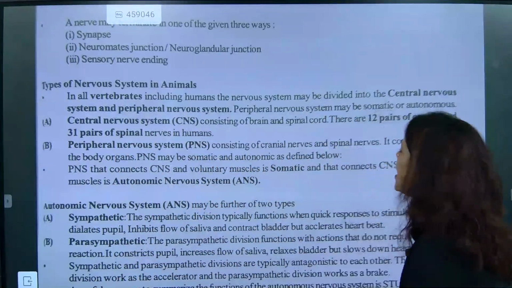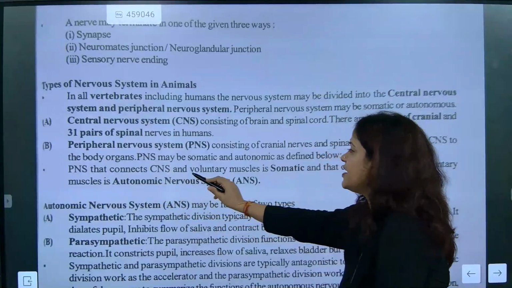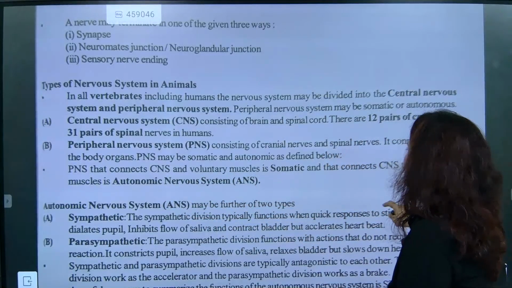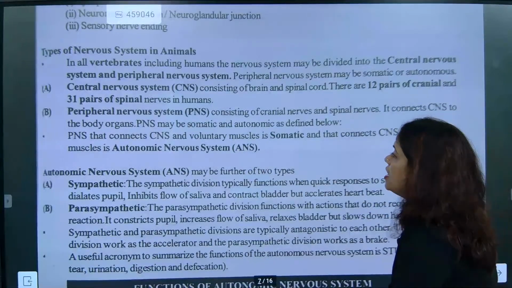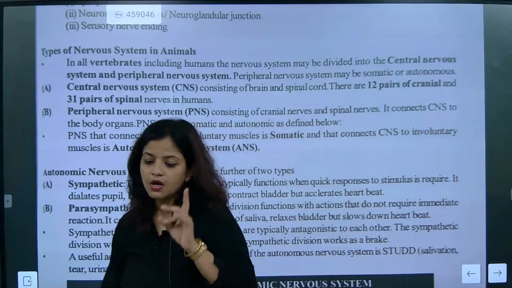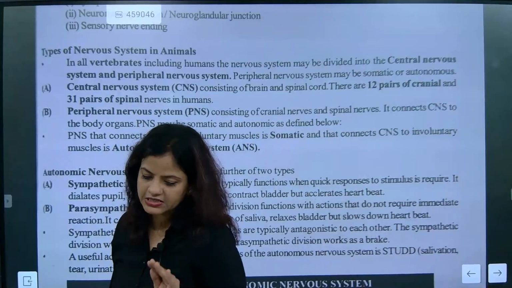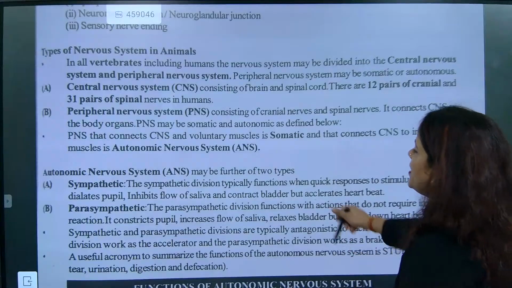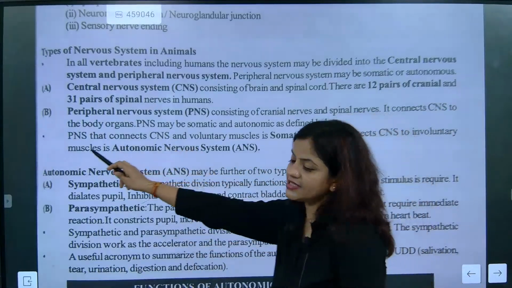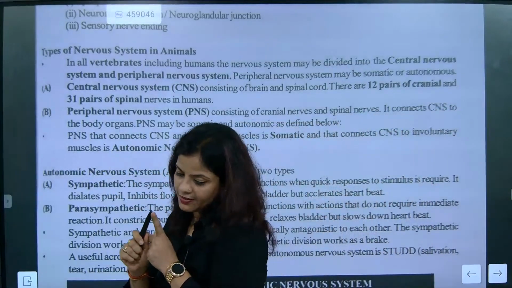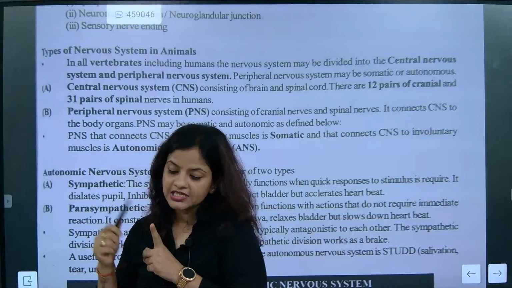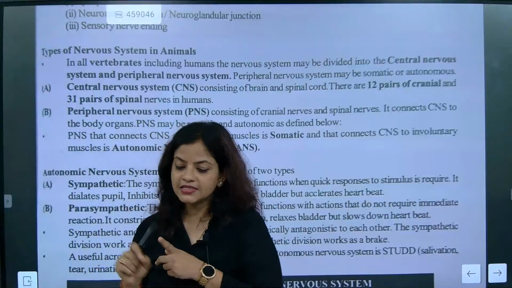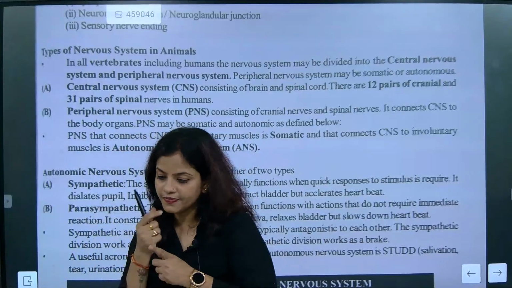The PNS connects the CNS and voluntary muscles as somatic, and connects the CNS to involuntary muscles as autonomic. You need to remember this part. One simple thing I am teaching you: CNS is the central nervous system, and CNS is brain and spinal cord.